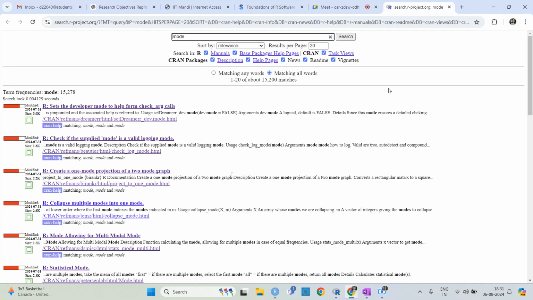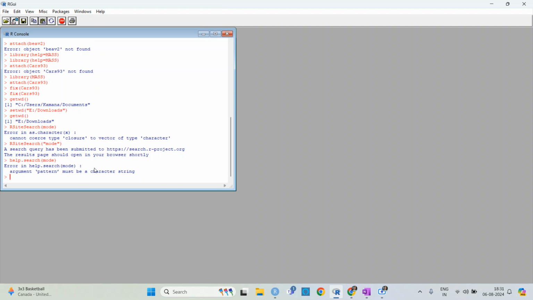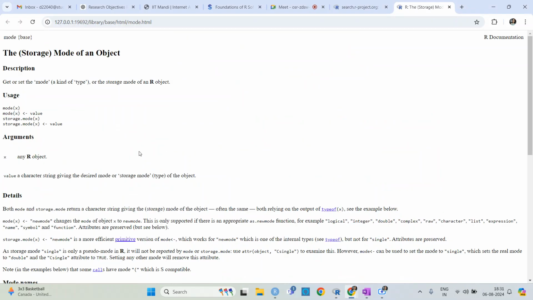What you are getting here is a lot of results, and let me use help dot search. If I just put help mode, then it is showing me this mode, a kind of type.